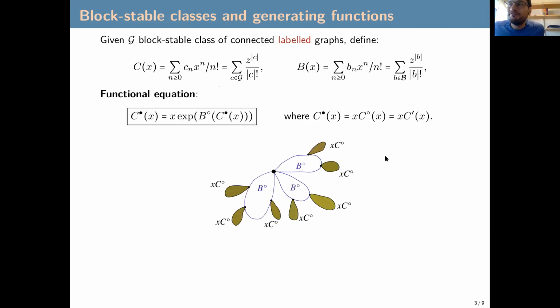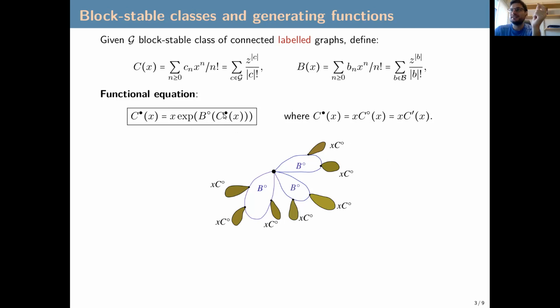If we look at the block decomposition, in terms of generating functions this can be translated into a functional equation. For this decomposition, we need to root at a vertex. Along this vertex, we will have several blocks attached to it. So we consider the generating function of rooted connected graphs in the class. This will be equal to a vertex, x, times a set of blocks that are also rooted at this vertex, but we forget the label of the root. And on every vertex of each of these blocks, we paste a connected graph rooted at this vertex. So this looks like that.